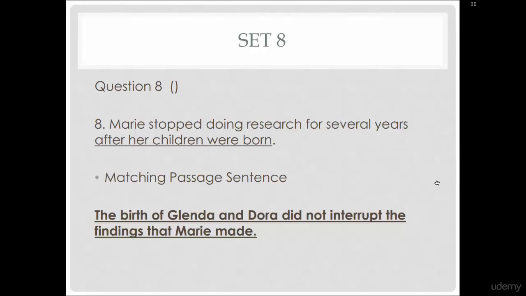So what we're really focusing on here is, did she stop doing research? Very often that really critical information that you're analyzing for yes, no, or not given is following some verb or some adverb or something like that, but stop doing research. Right here, when we look at the passage sentence, it says the birth did not interrupt. Here it says in the question, stop doing research.